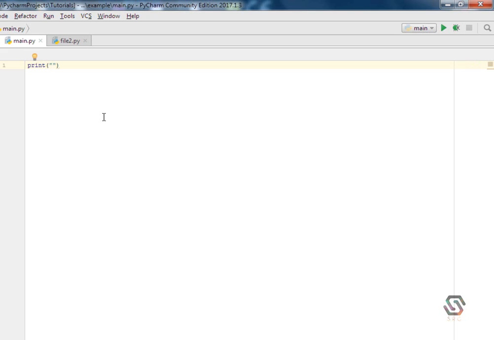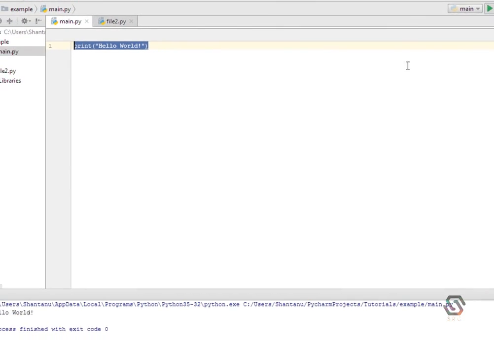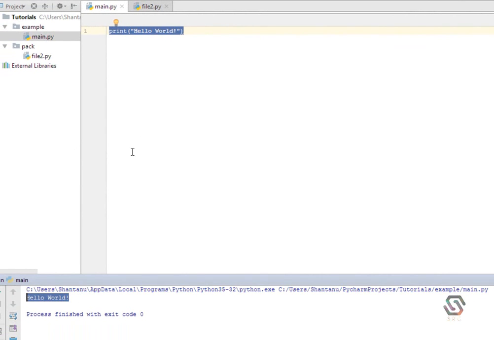You can use either double or single quotes because Python supports both of them for strings. We're writing hello world, and spare me if my writing speed is too slow today because my hands are paining. You can see it printed out hello world.